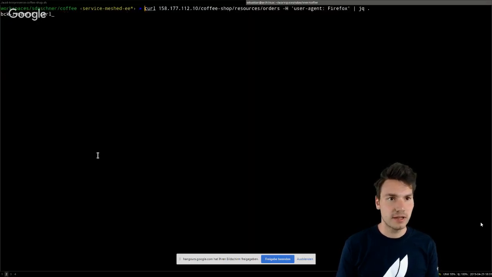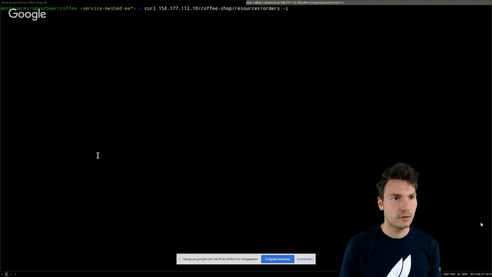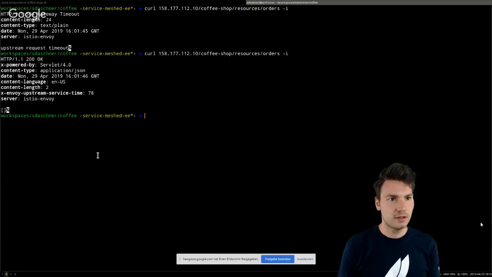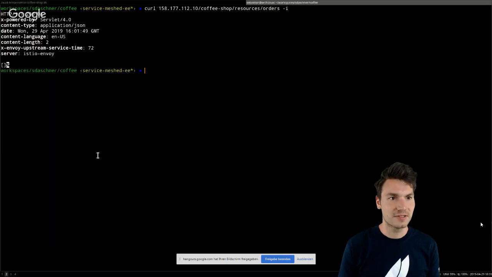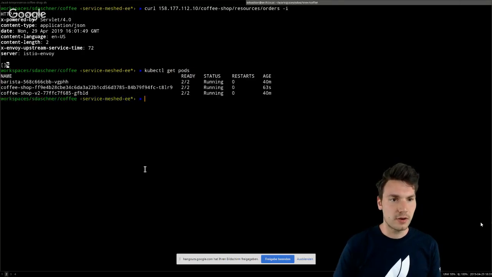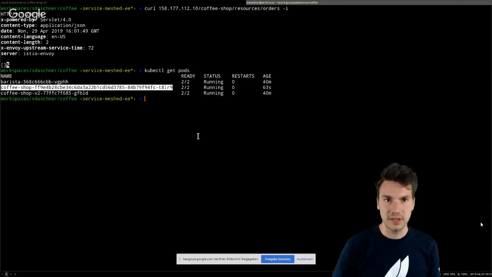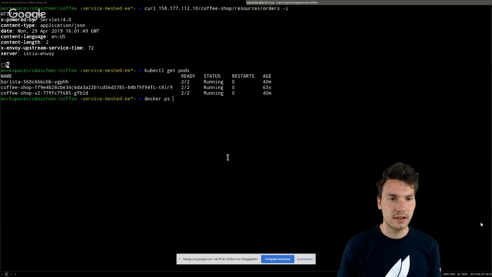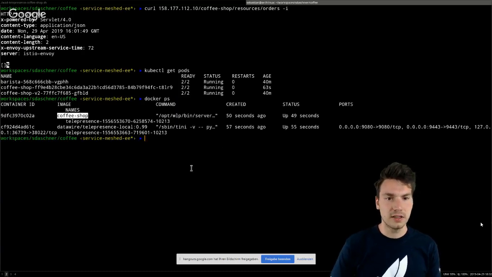So for example, if we provide this orders example again, we have the coffee orders here. Now we have the timeout example, so that takes too long. But now we see, okay, new application, no orders in the system. What is now here is that this is actually being replaced. And then locally, we have a running coffee shop container.